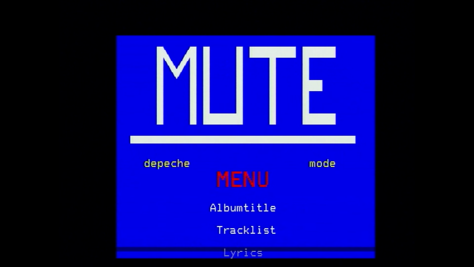Like we have shown in a previous video, there is ITTS information stored on each individual DCC. Most information, like artist, track and album title, are visible on the display of the player, but there is more information if you own the ITTS video box. The engineers at Mute Records, responsible for the Violator album by Depeche Mode, tried to actually show the lyrics on the Violator album, but made a small mistake where it would only show for a fraction of a second. So we were keen to get our hands on the other album, Songs of Faith and Devotion, to see if it had the same and hopefully better information.